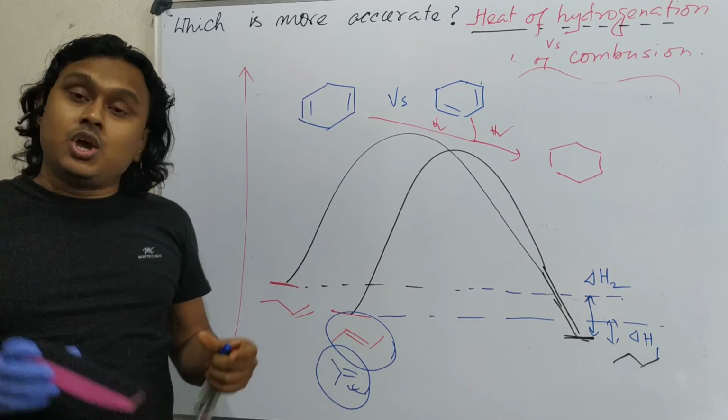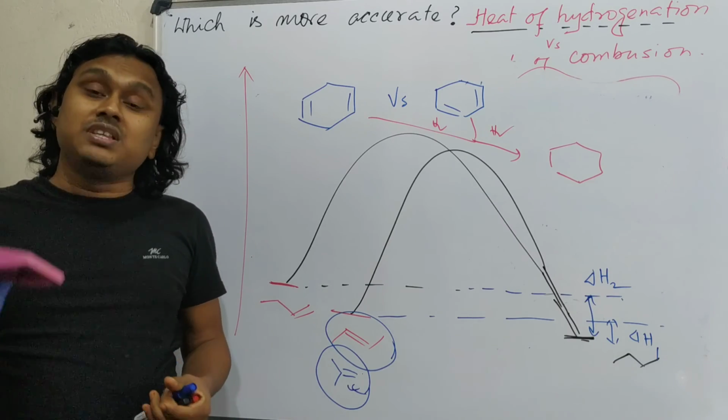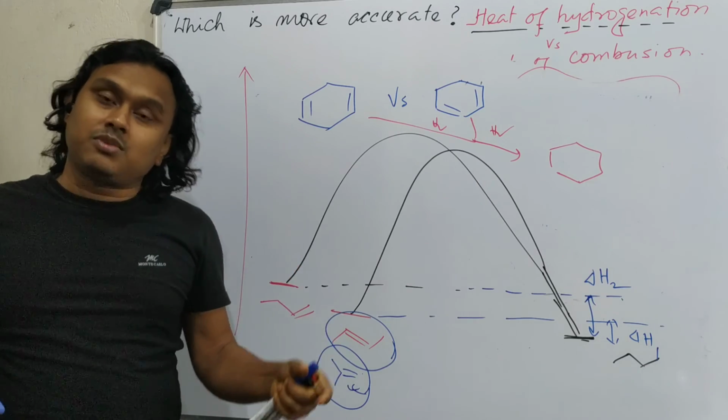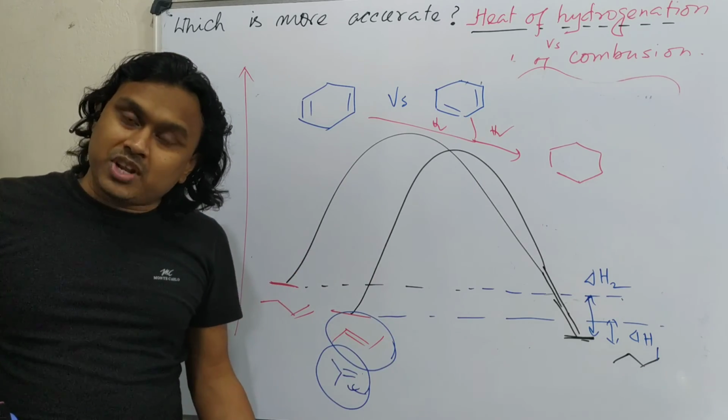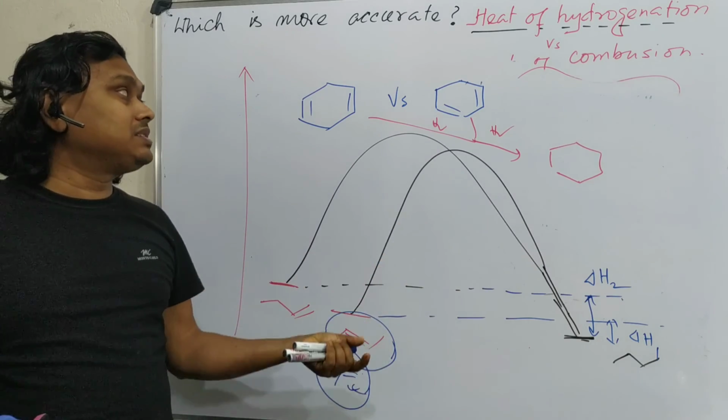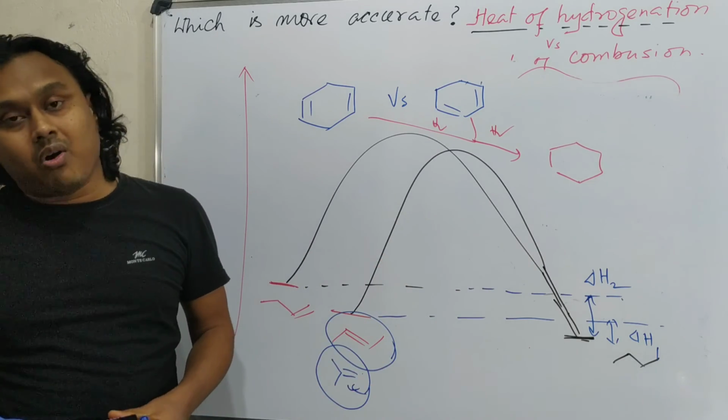So what have we learned today? We have learned today about the insights of heat of hydrogenation and combustion, a little mechanism about this hydrogenation experiment, and finally with some graphs we have understood what the difference is, how this thing occurs.